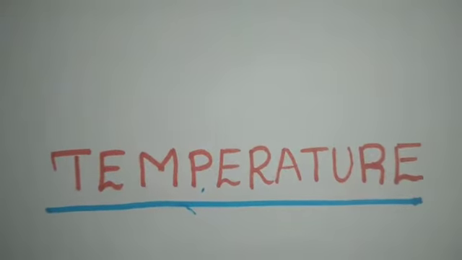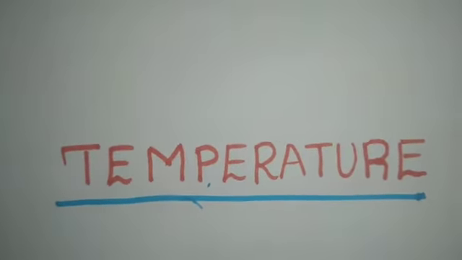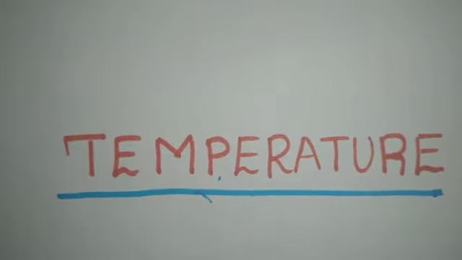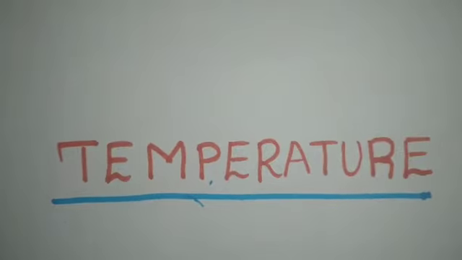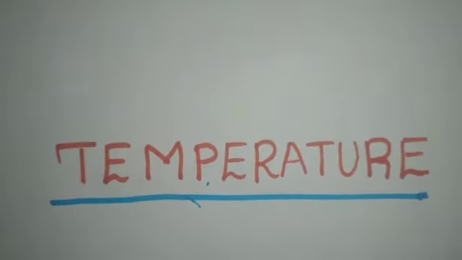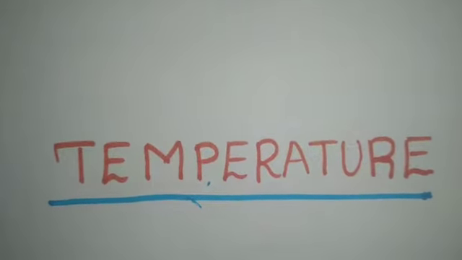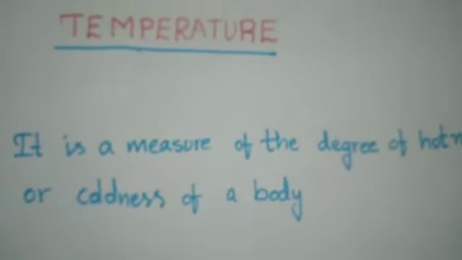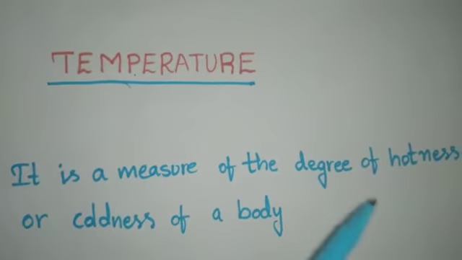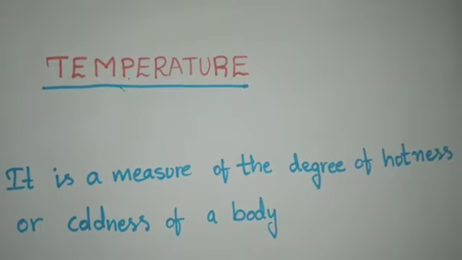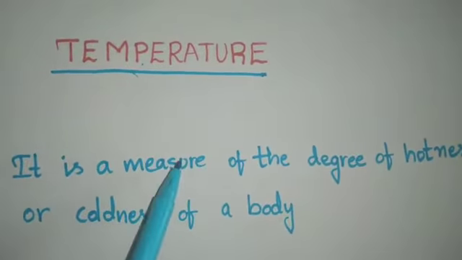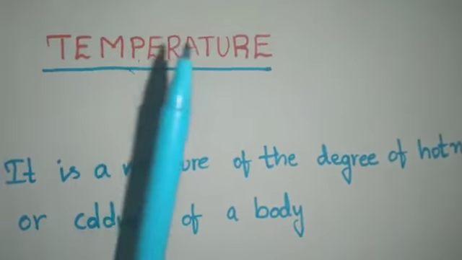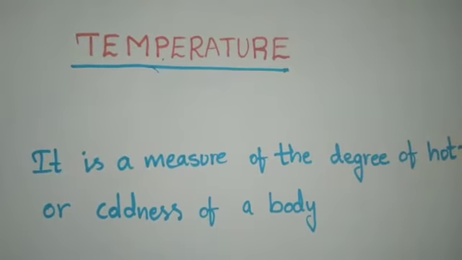So we often hear about the temperature of different places, and temperature is a reliable method of finding out how hot or cold a body is. It is a measure of the degree of hotness or coldness of a body. Temperature means measuring whether a body is hot or cold. It is called temperature.